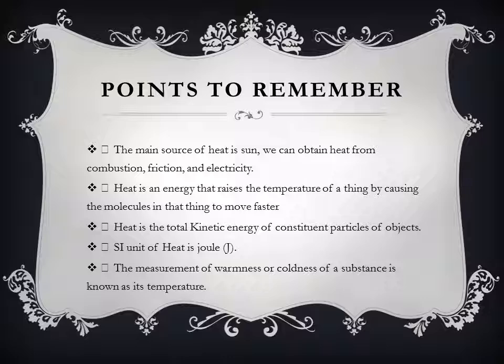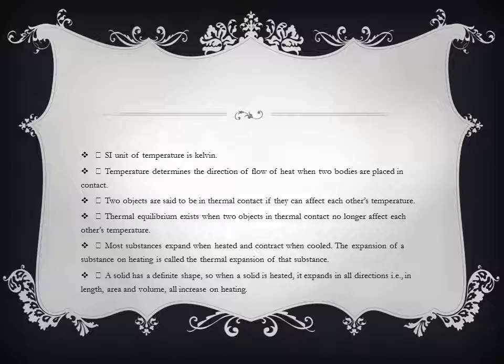The measurement of warmness or coldness of a substance is known as its temperature. SI unit of temperature is Kelvin. Temperature determines the direction of flow of heat when two bodies are placed in contact. Two objects are said to be in thermal contact if they can affect each other's temperature. Thermal equilibrium exists when two objects in thermal contact no longer affect each other's temperature.